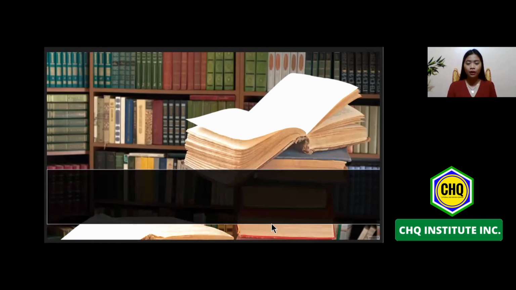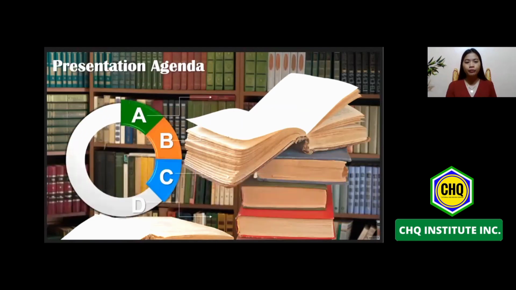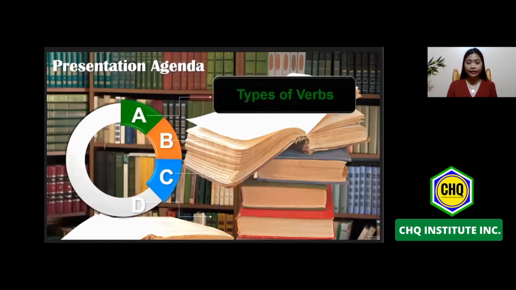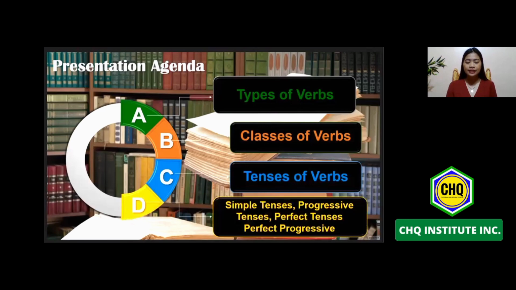So without further ado, for today I will be discussing the verb. We will focus on the usage and the different classes and forms of verbs. It's quite long because we need to tap everything which has something to do with the verb. For my presentation agenda, we will be discussing the types of verbs, classes of verbs, tenses of verbs, and lastly, simple tenses, progressive tenses, perfect tenses, and perfect progressive tenses. I hope we finish it very soon. So this presentation, let's begin.